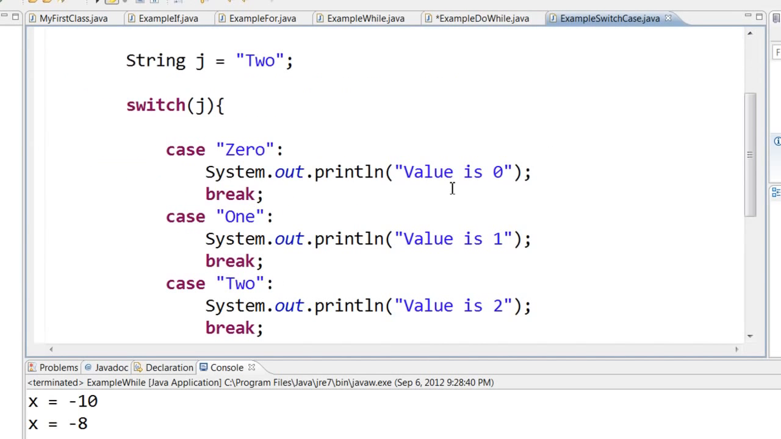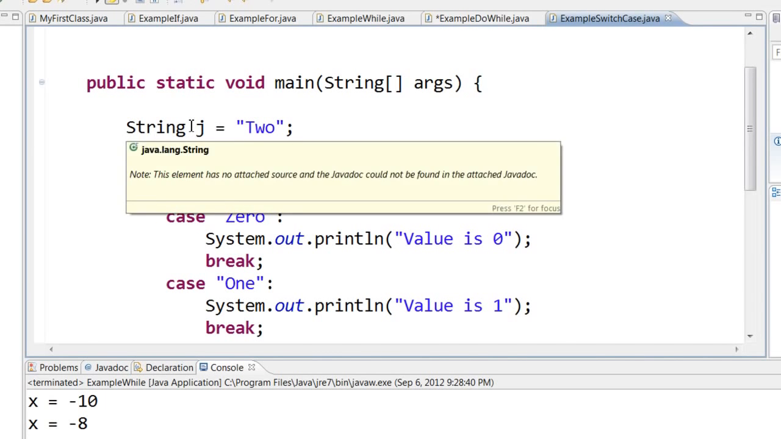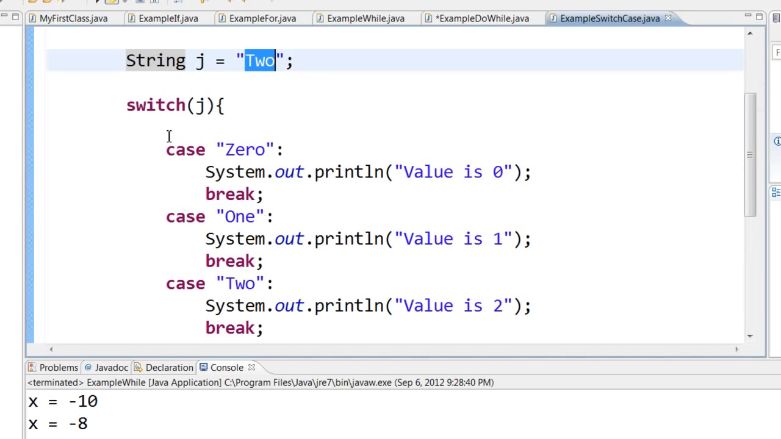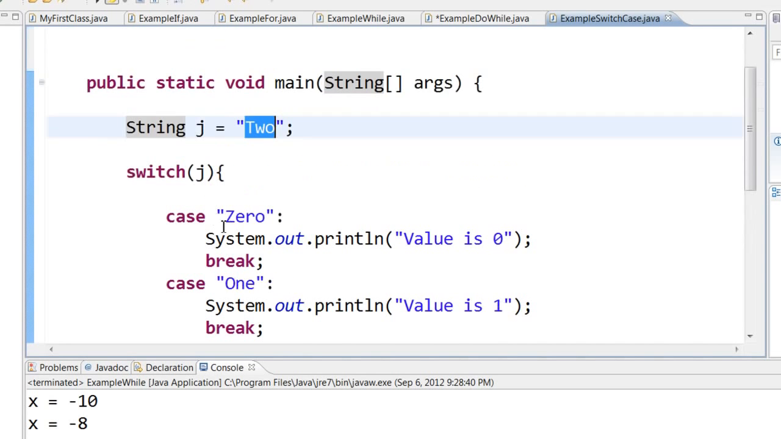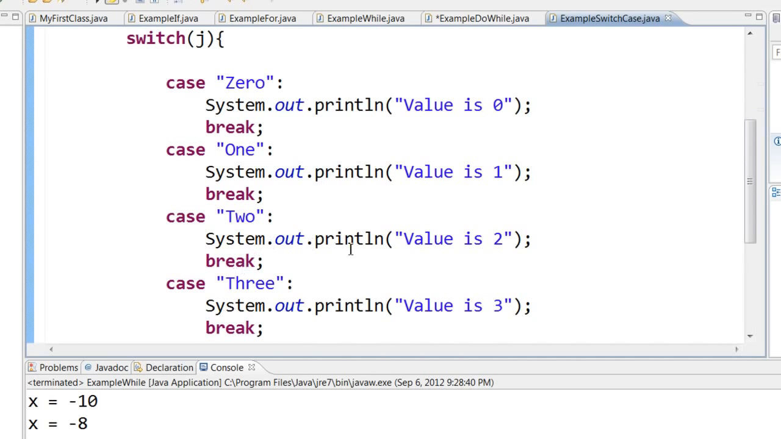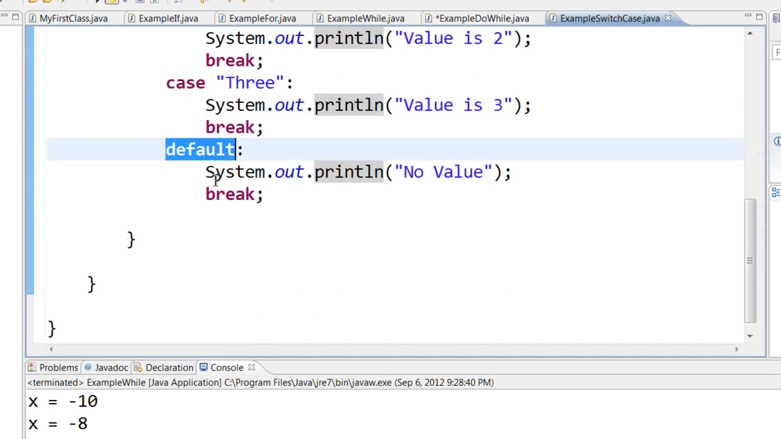Next we saw the concept of switch case. We can use integer, double, or string. From Java 7 we can use string for the switch case. Switch case is like you have some kind of data, like string j equal to 2, and then switch j, it will look for a case that matches this particular string. So case 2, it matches this particular word 2, so this particular block of code, value is 2, will be printed, and it will break out of this particular switch case. If you don't have the break, it will fall down to the next case and it will start printing here. If none of the cases match, then the default case will be printed.